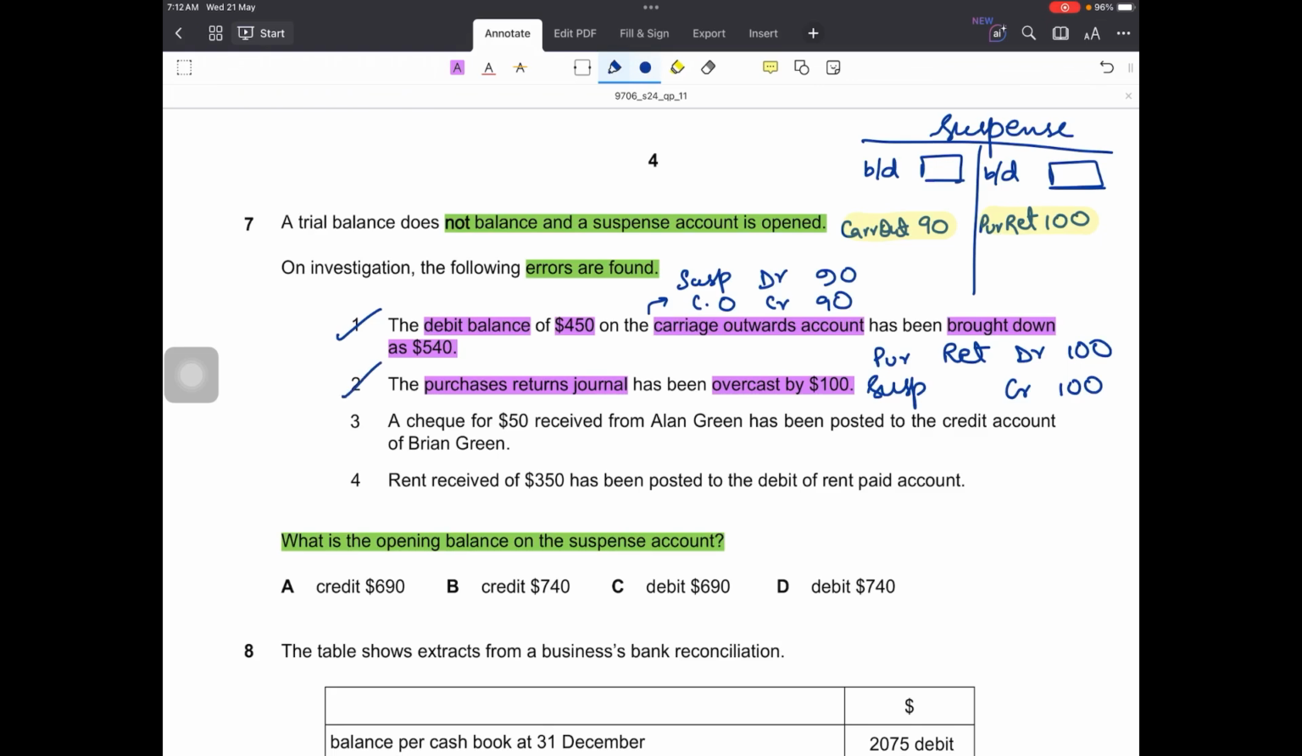Number 3, a check for 50 received from Alan Green. So this means that the transaction should be recorded as bank debit and Alan Green credit.